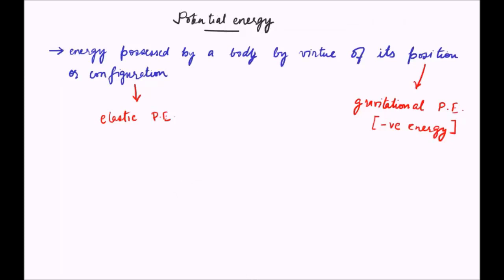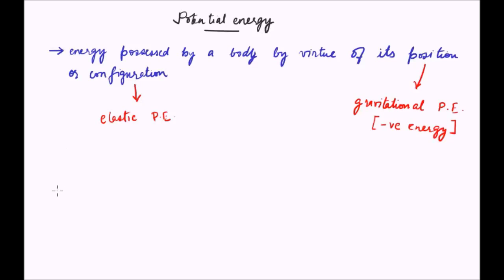Let us discuss the gravitational potential energy in more detail. Gravitational potential energy, as we saw, is the energy possessed by a body by virtue of its position.